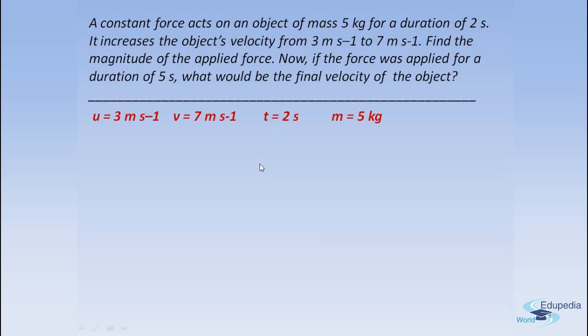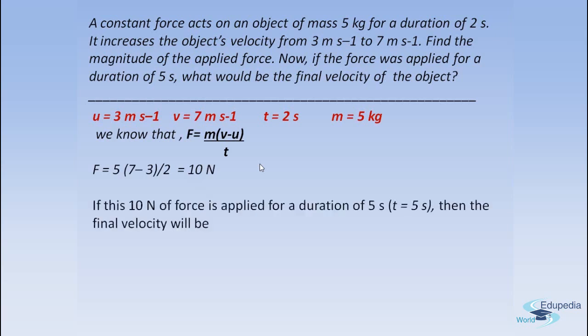First we need to find out the magnitude of the applied force. From the second law of motion we studied that force is equal to mass into the final velocity minus initial velocity divided by time, F = m(v - u)/t, because force is proportional to the rate of change of momentum, right? If we substitute the values of mass, initial velocity, final velocity and time in this, we get F equal to 10 Newton. What is the magnitude of the force applied? It is calculated as 10 newtons.